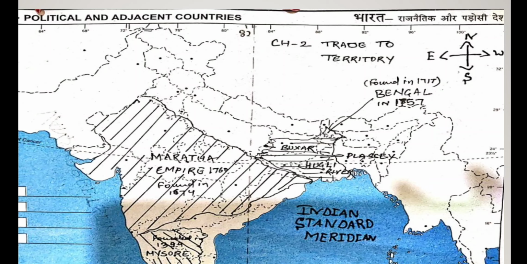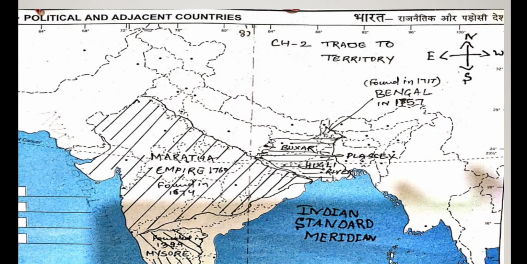And when there was a war between Sirajuddaulah, the Nawab of Bengal, and East India Company, the chief of the army of Sirajuddaulah betrayed him, due to which Sirajuddaulah lost that battle to East India Company. And the battle was the Battle of Plassey in 1757. So this was what happened.